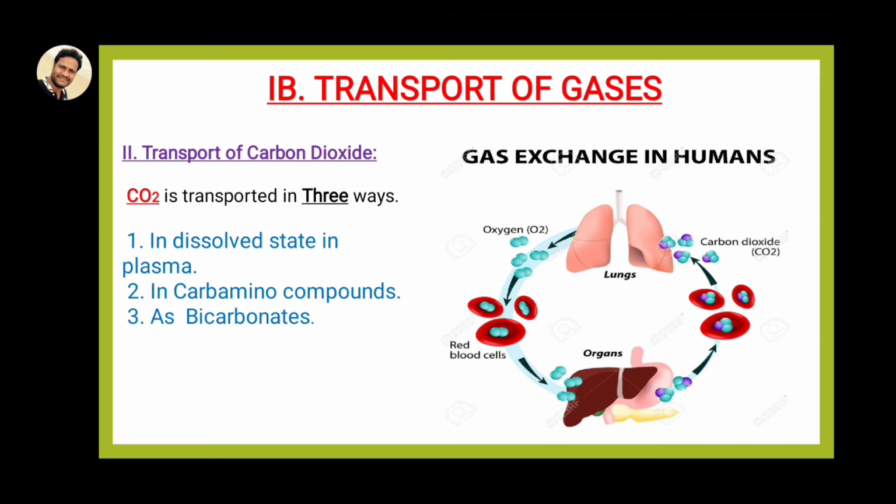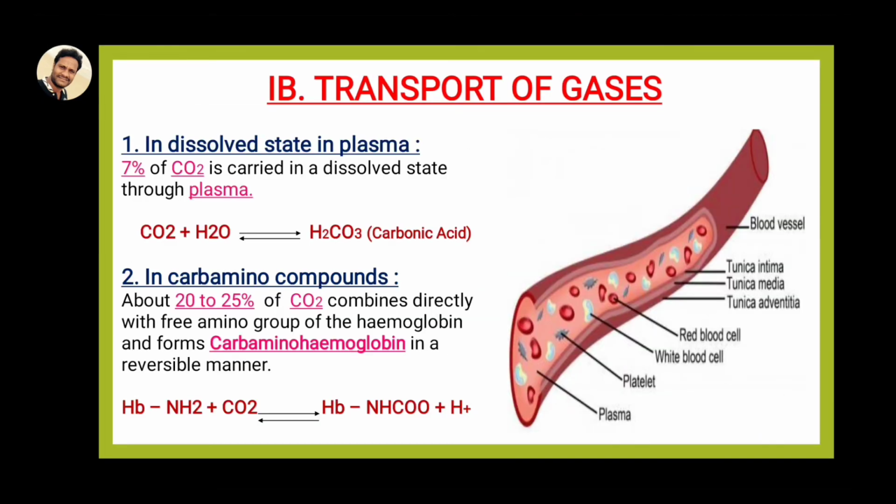Here we can see first the dissolved state in plasma. How much? Approximately 7% of the carbon dioxide is carried in dissolved state through the plasma. I already told you that blood flows in blood vessels, and in this blood there are two components: plasma, 55%, and blood cells, 45%. So carbon dioxide at the tissue level directly combines with the plasma and is carried through the plasma.